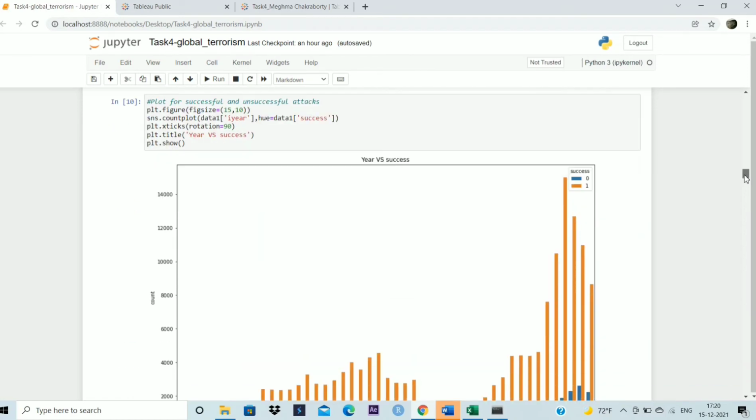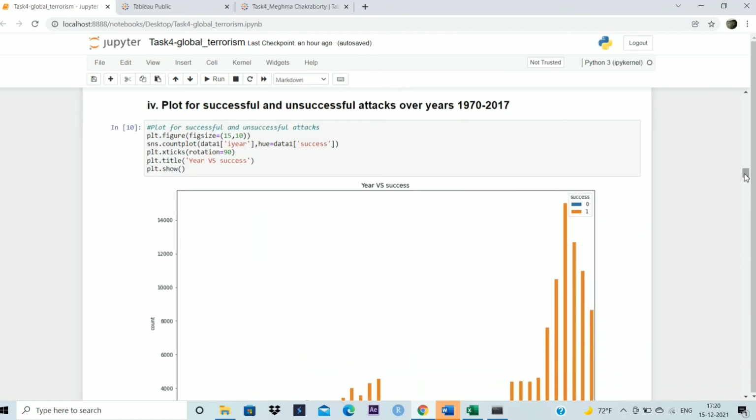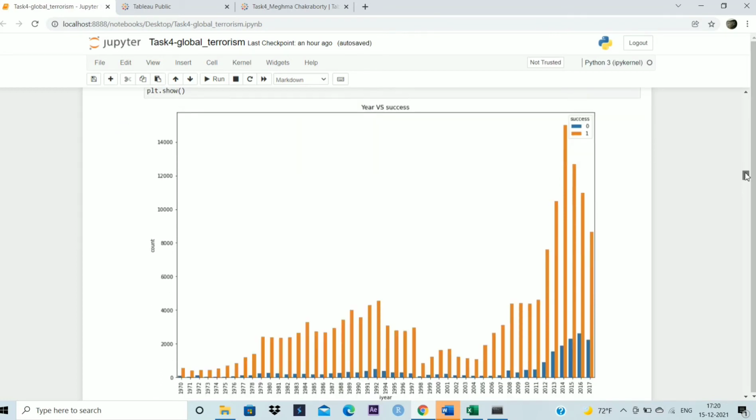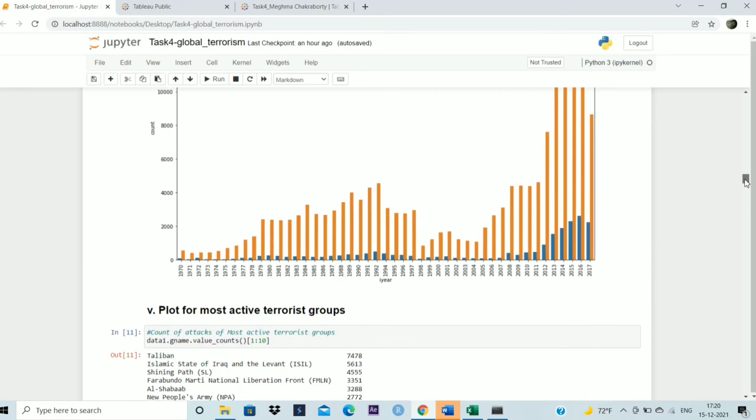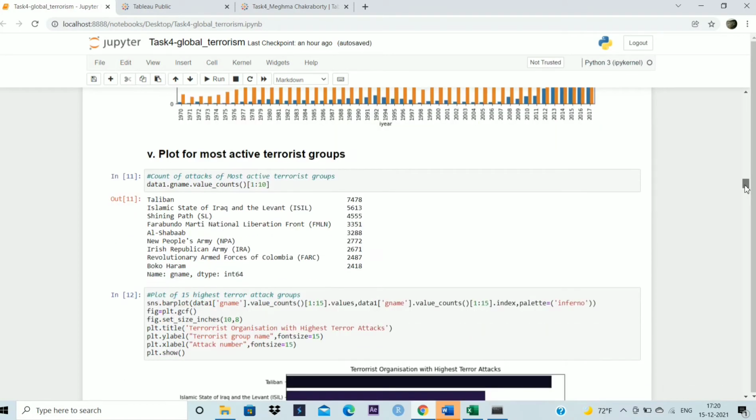Next, I have a plot for successful and unsuccessful attacks over the years from 1970 to 2017. So we can see here that there has been a much higher success rate than the ones which were unsuccessful, in blue. Also, we can see here that in 2014 there is the highest peak, although it has been increasing significantly and it has reached its peak in 2014. So a very high rate of terror activity in that year is significant from here.